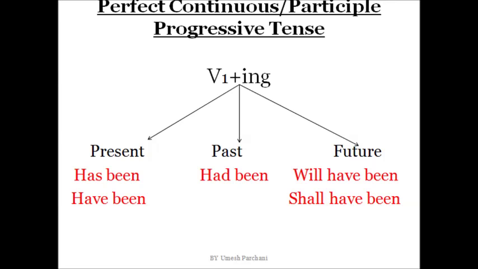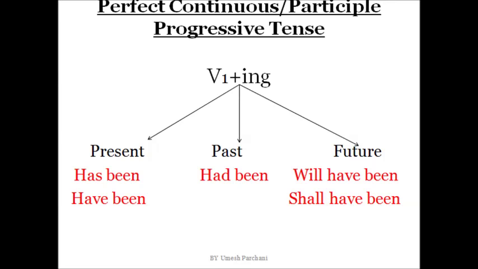Very first, continuous, as I told you, means the work should continue. If you find any sentence in which the work is continuing, that is continuous tense. The same is here in perfect continuous. The work is continuing. The only difference is that the work is continuing from a period of time or a point of time.